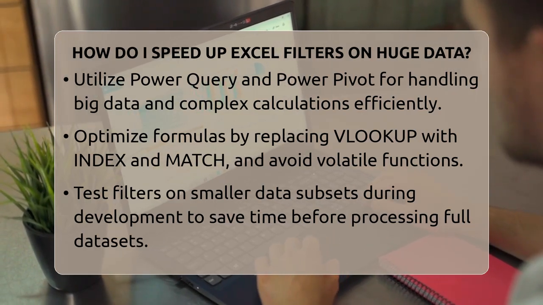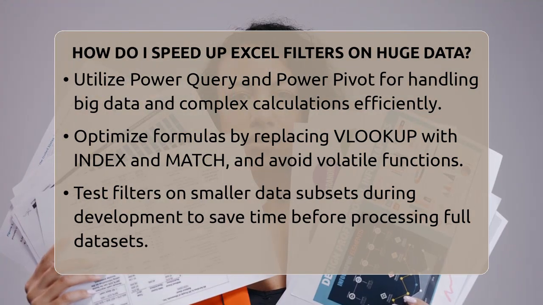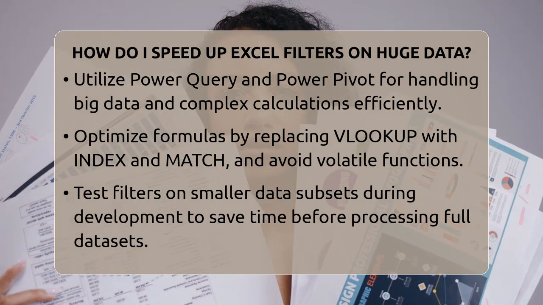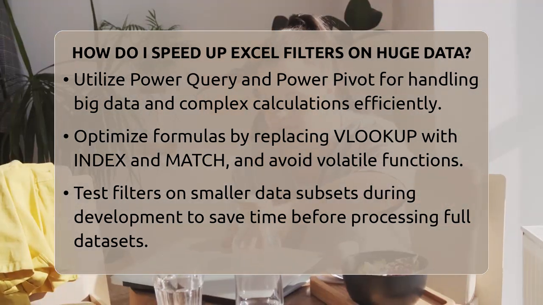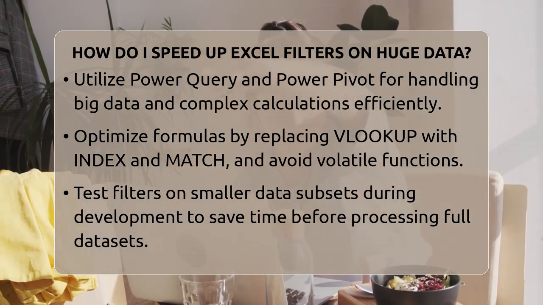Temporarily reduce your dataset size during development. Keep only the top 1,000 rows or a smaller subset while testing your filters. Once everything works, remove this limit to process the full data. It saves a lot of waiting time.